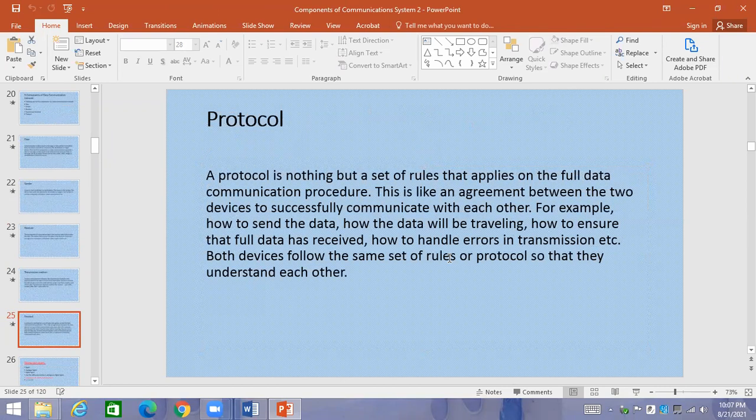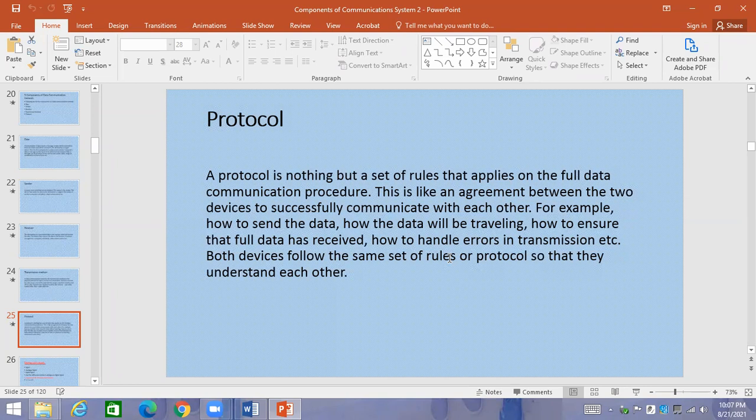Adiba, can you read and can you explain protocol? Already written in front of you. A protocol is nothing but a set of rules that applies on the full data communication procedure. This is like an agreement between the two devices to communicate successfully with each other.